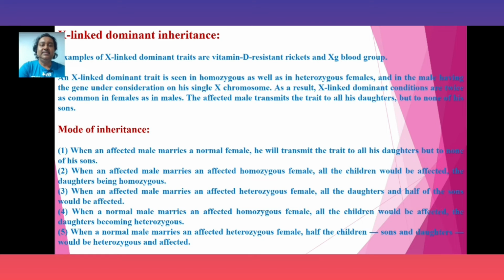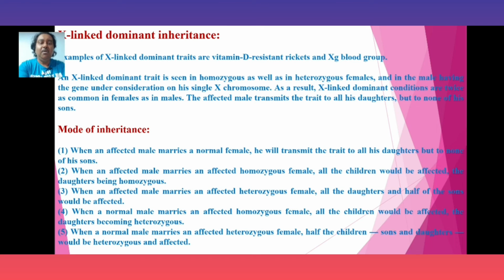Mode of inheritance: when an affected male marries a normal female, he will transmit that trait to all his daughters but none of his sons. When an affected male marries an unaffected homozygous female, all the children would be affected, the daughters being homozygous. When an affected male marries an affected heterozygous female, all the daughters and half of the sons would be affected.